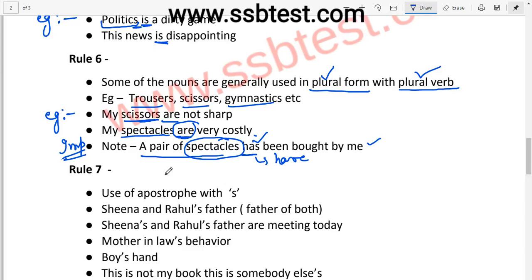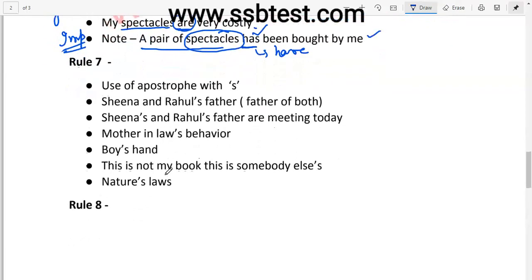Right? Now let's move to rule 7. Rule 7 deals with the use of apostrophe S. Sheena and Rahul's father. Now if apostrophe S is used with the person who is after "and", it means that he is the father of both, that is Sheena as well as Rahul. So we are referring to a single person who is father of both Sheena and Rahul.